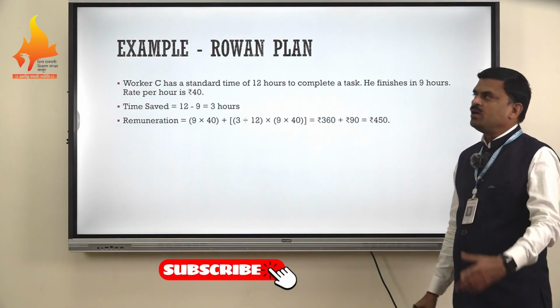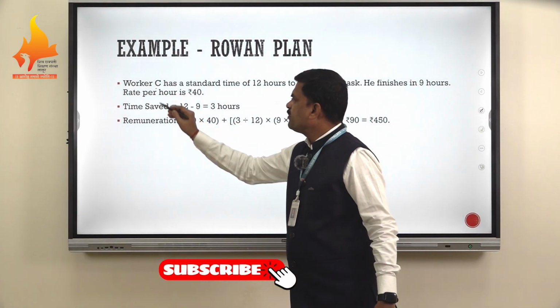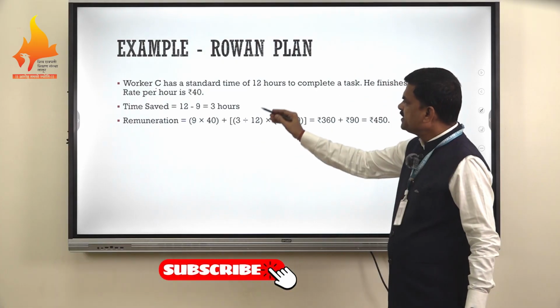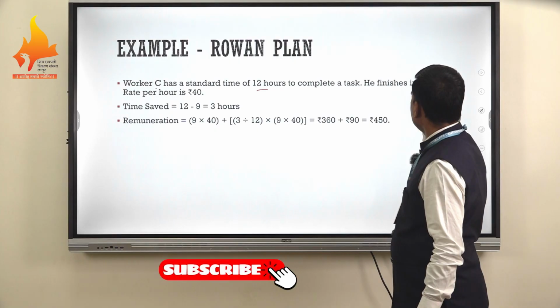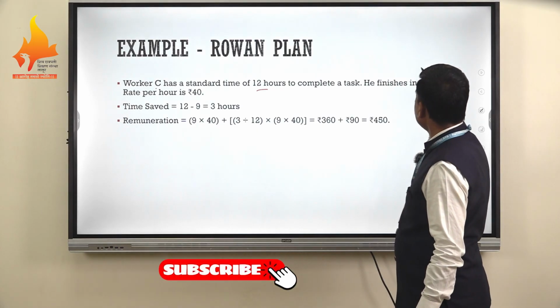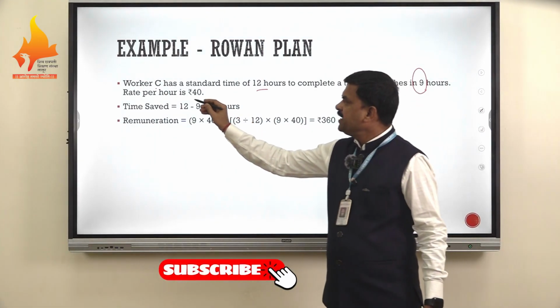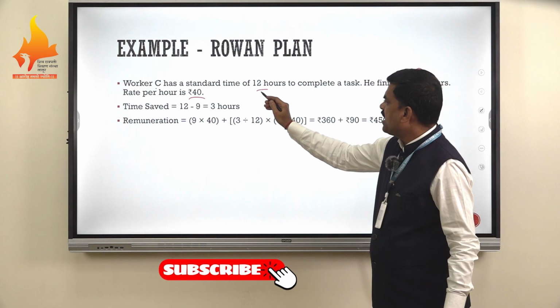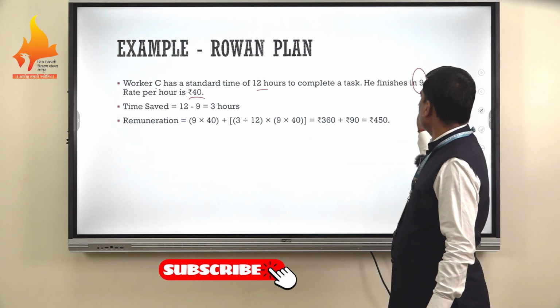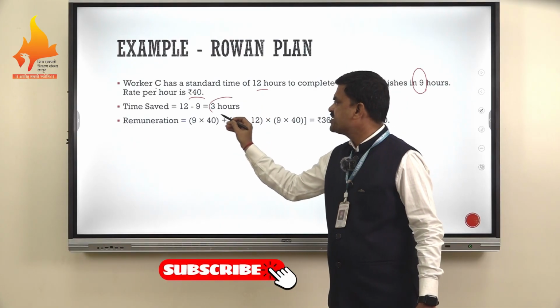Let's take an example of the Rowan plan. Here, worker C is appointed for the work. The standard time is 12 hours to complete a task and worker C takes 9 hours to finish the task, and the rate per hour is 40. So, 12 hours were given, 9 hours are taken, so the time saved is 3 hours.